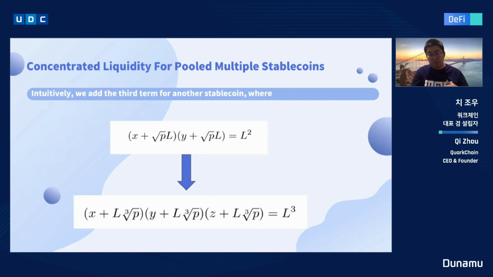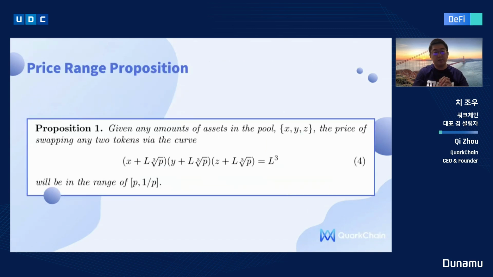On the right-hand side, the curve becomes L cubed, because on the left-hand side we have 3 terms, and the square root of P times L is replaced by the cubic root of P times L. With this curve, we have a really nice analytic result, which we summarize here.